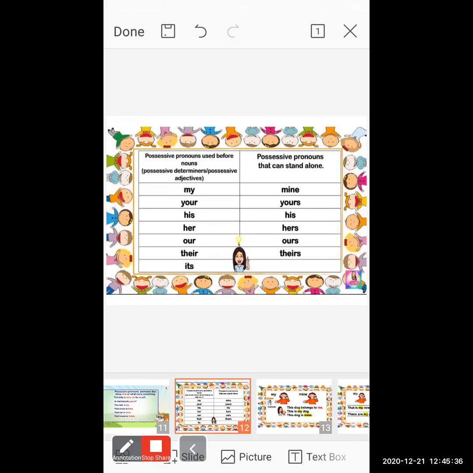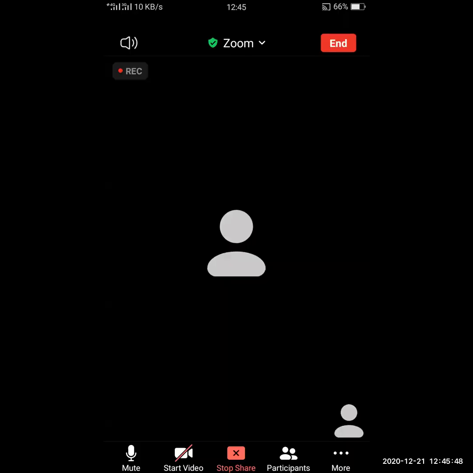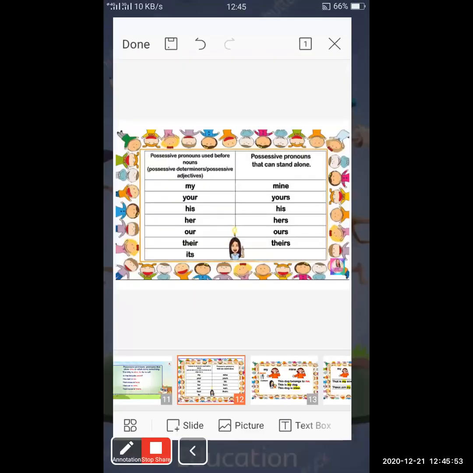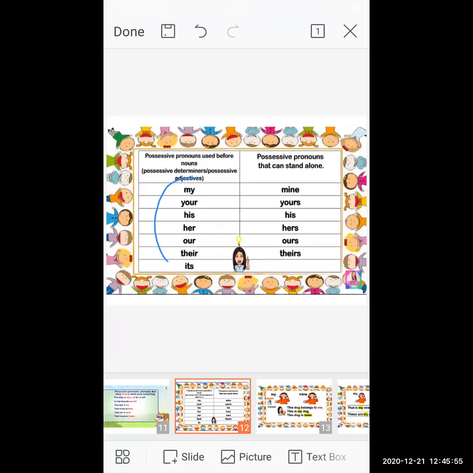This type of words comes under the before noun.